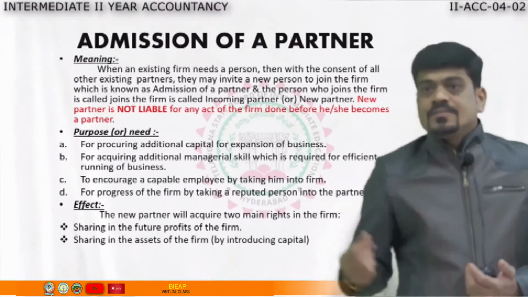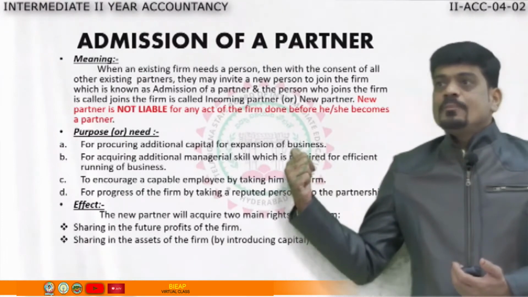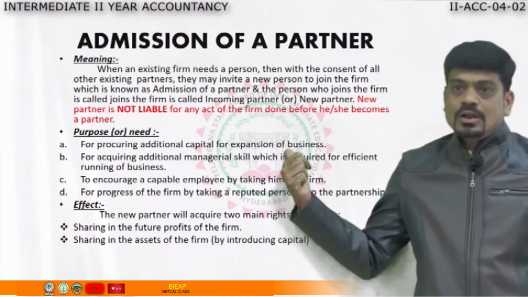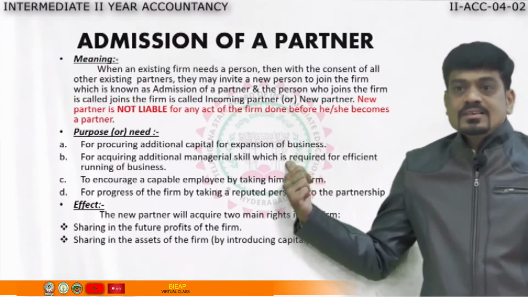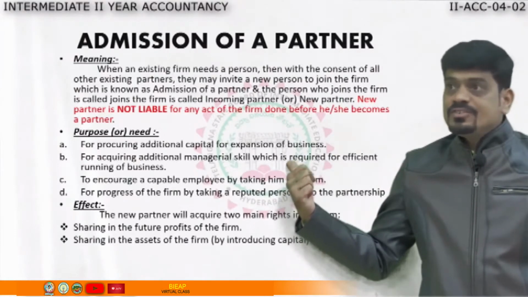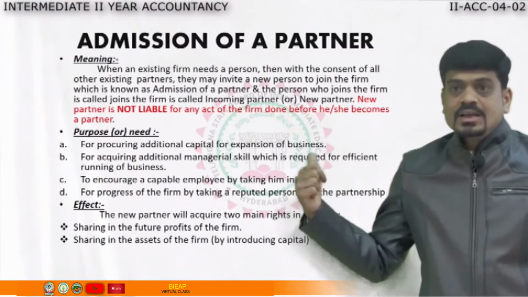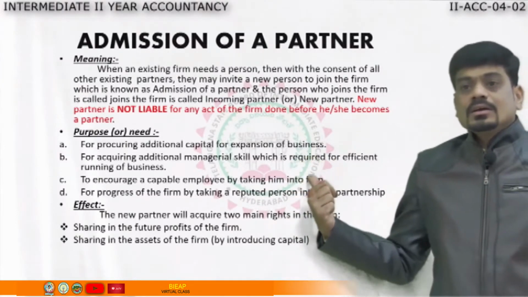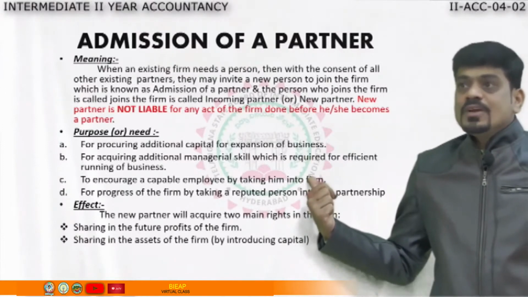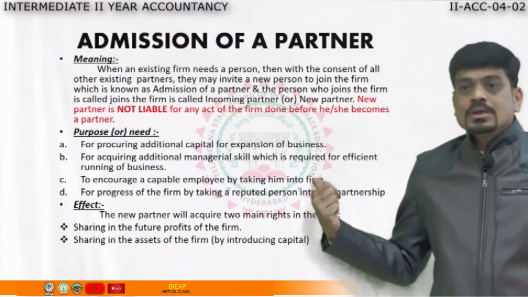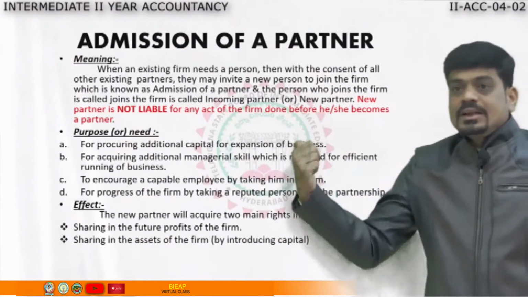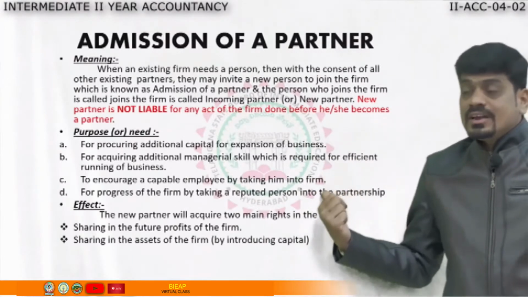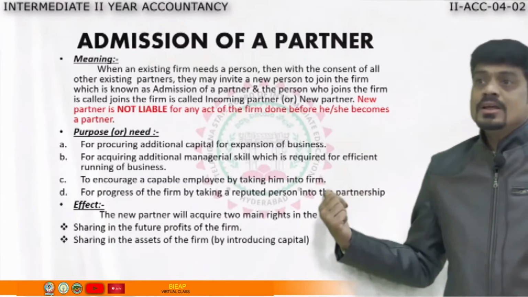The reasons are, first, whenever the firm needs additional capital, or when the firm needs managerial skill for efficient running, if they need any good hand or any other person, or if they want to encourage the employees to become partners of the firm. In these events they require a new partner to join the firm.